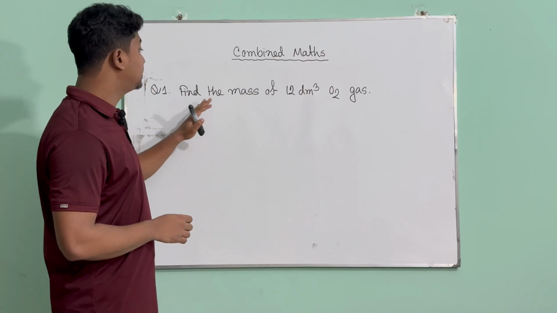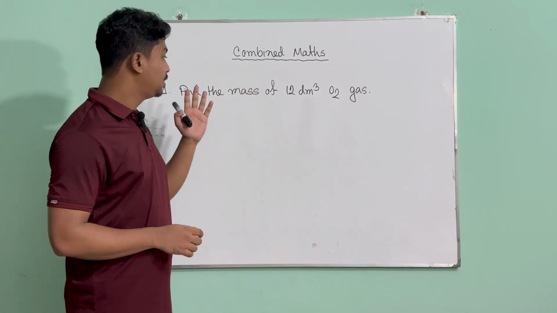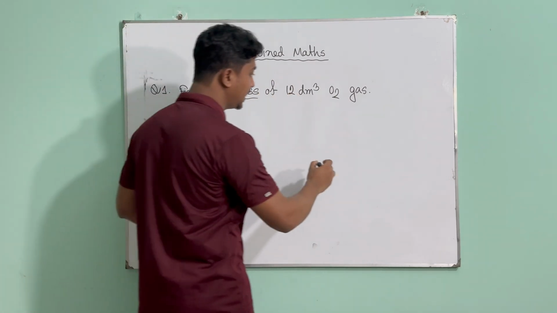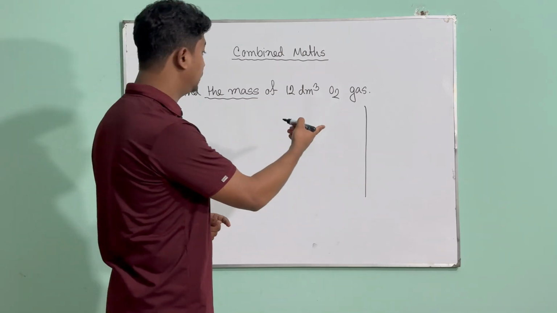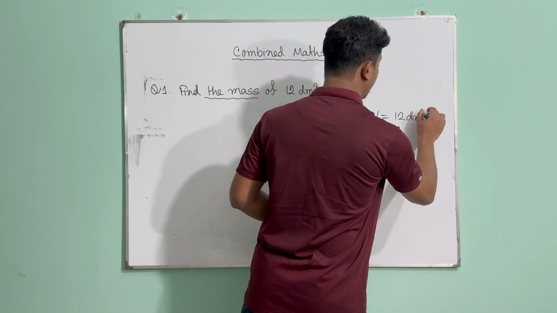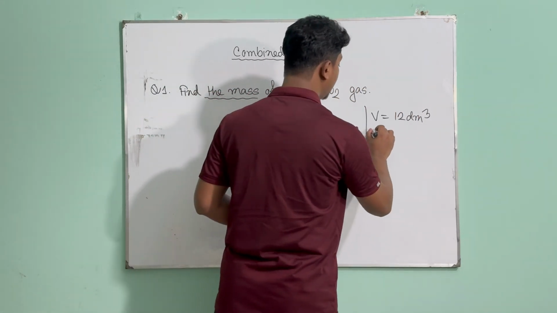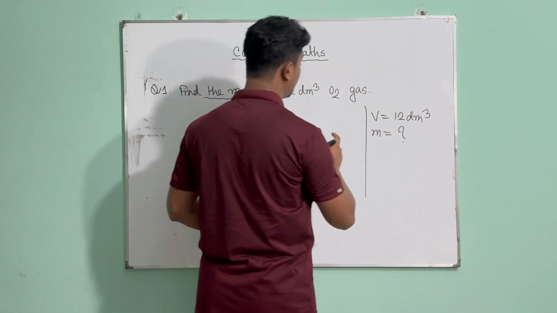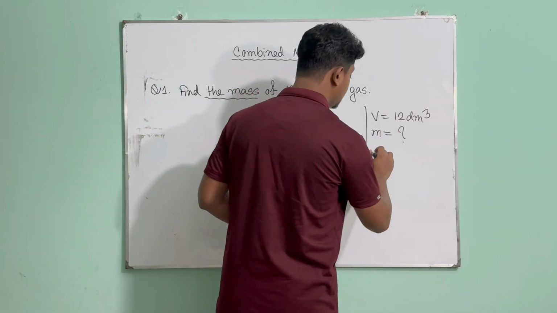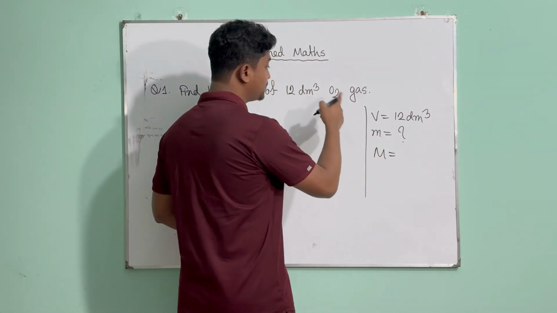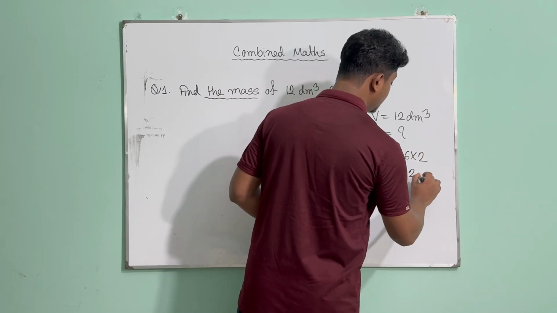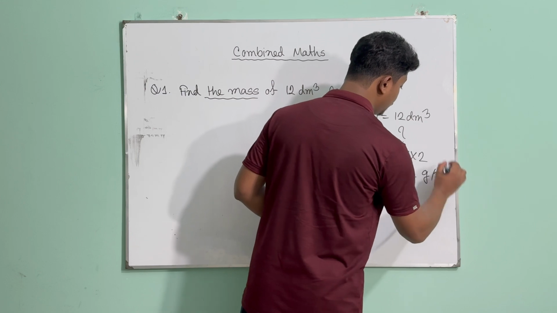The question is: find the mass of 12 dm cube of oxygen gas. What are we asked to find? The mass. That means we are trying to find the mass of the oxygen gas. So let's see what we can put in our right column. We have the volume, that means V, 12 dm cube. But we are being asked to find the mass, that means small m. We don't have it. As I said, whenever you have a compound, you have the molecular mass, that means the molar mass, capital M. One atom's mass is 16 and you have 2 atoms in oxygen, so you have 32. When you put gram per mole, it has been converted to molar mass.